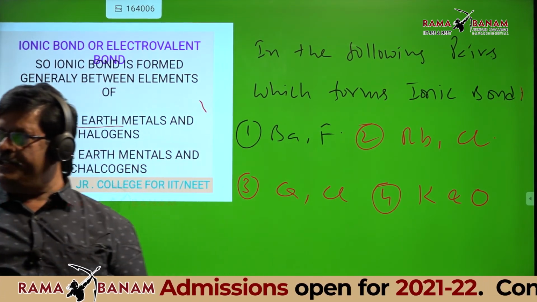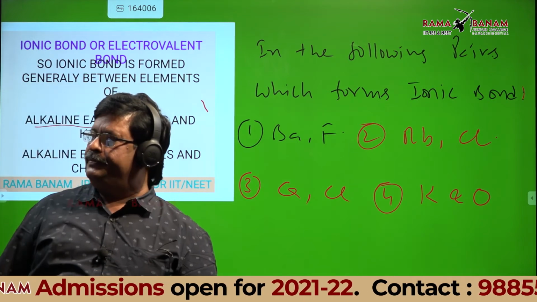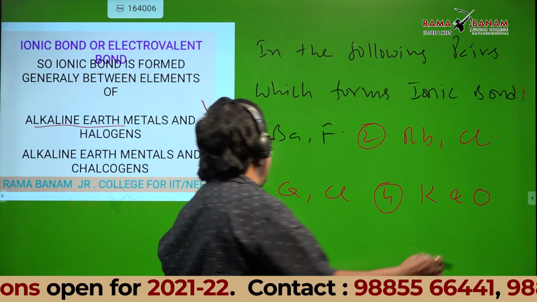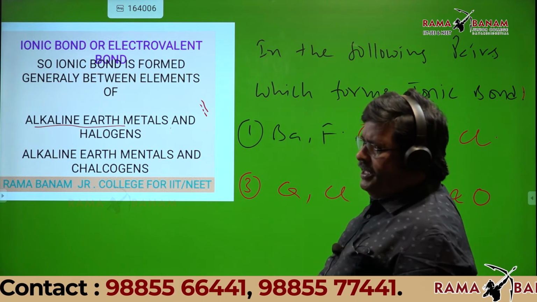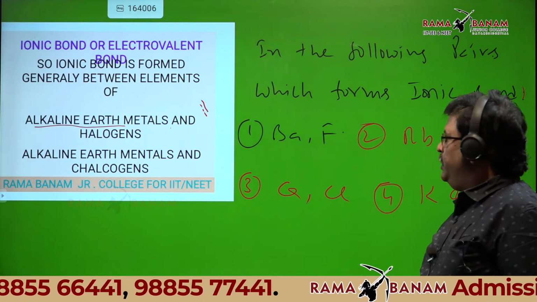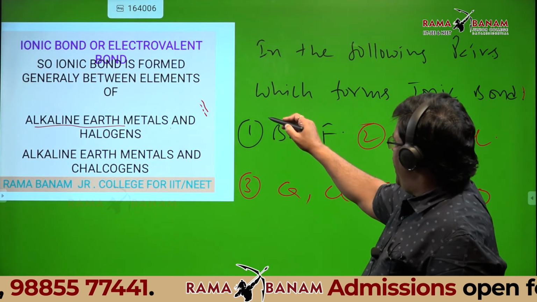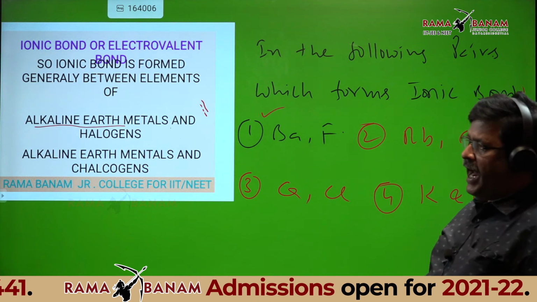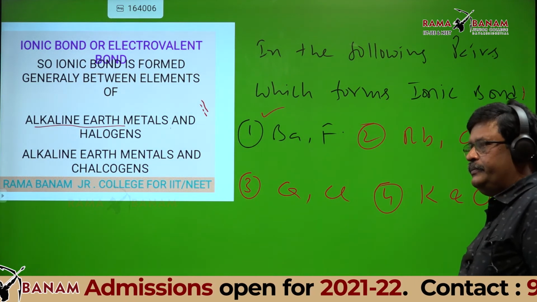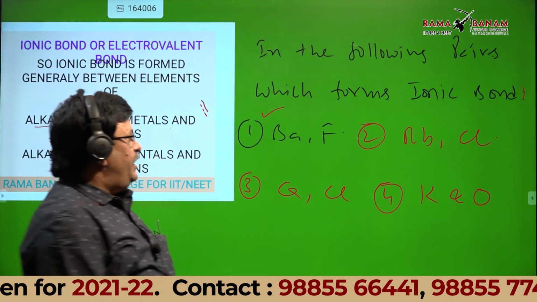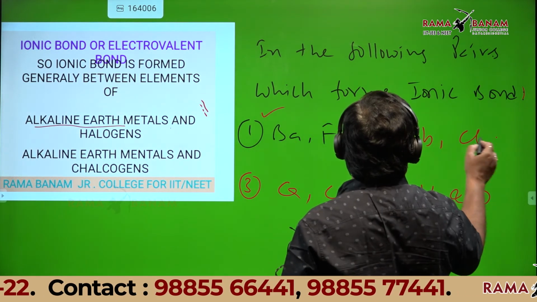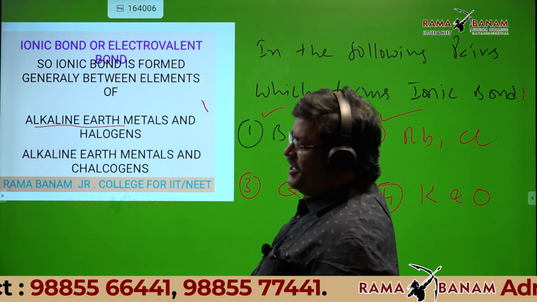Is it okay, students? See, barium is 2A group, and fluorine is a halogen. So definitely barium and fluorine is ionic: alkaline earth metal and halogen. Rubidium is 1A. 1A with halogen is always ionic.